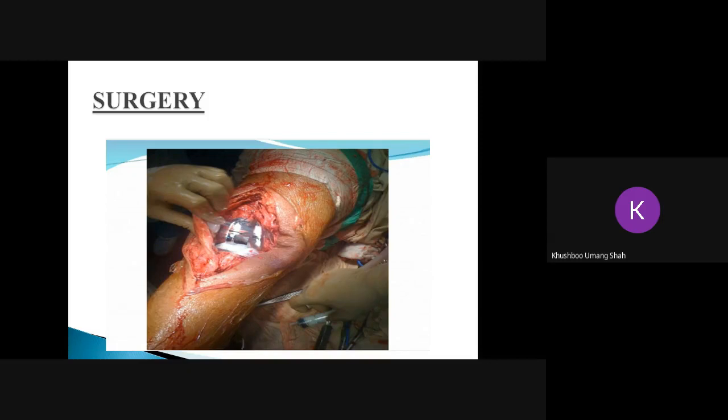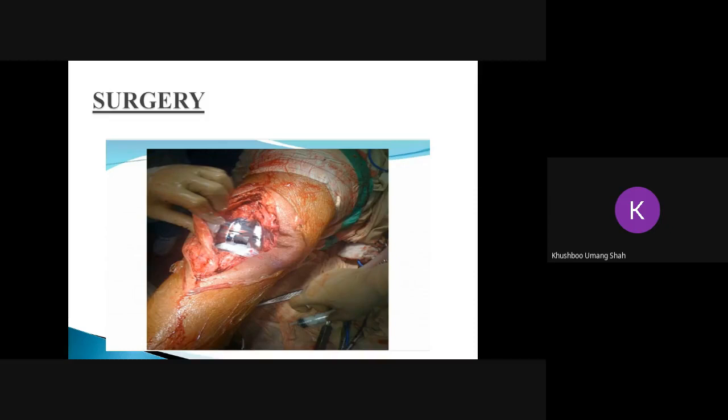So before checking sutures, they make sure that the on table range of motion is proper. If the on table range of motion of knee flexion is 120, it means that post operatively after 1 month, or after 2 months, the patient will be able to regain 120 degrees of knee flexion. So on table range of motion will decide how much post operatively the patient will be able to flex or extend his knee.